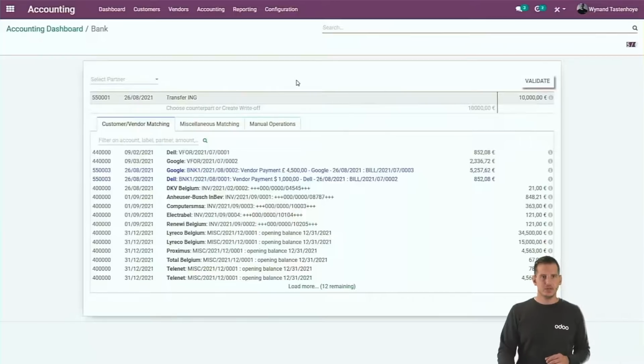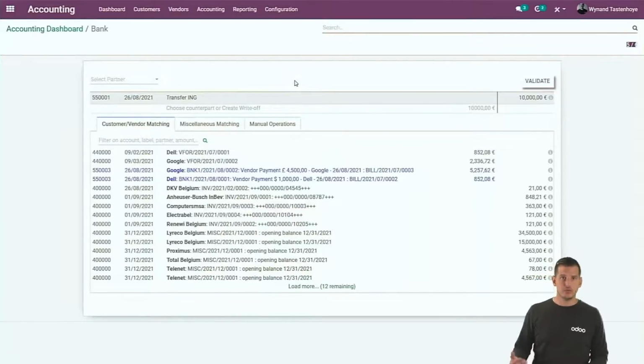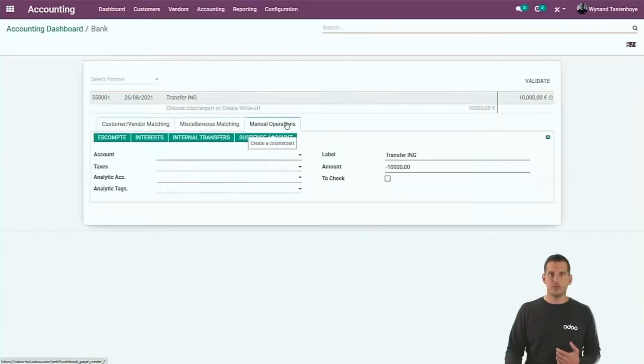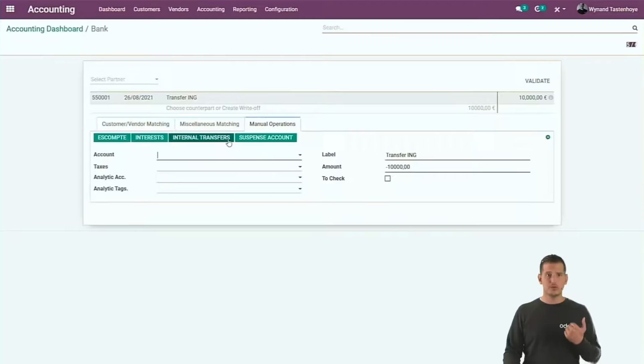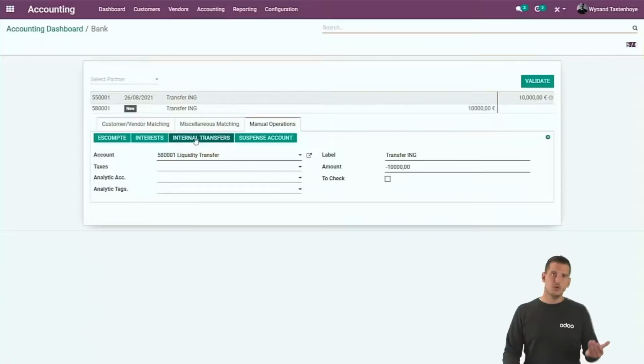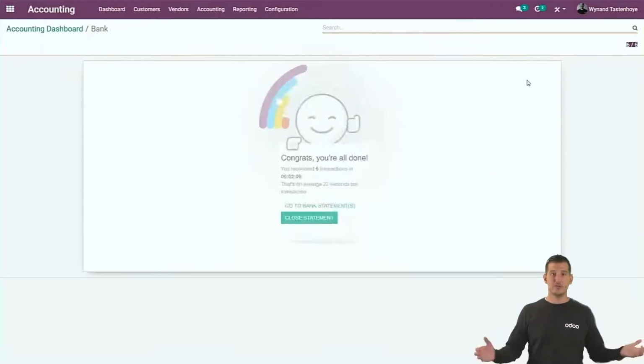And the last one is a transfer from one bank to another. So there is nothing to reconcile. In that case, of course, you need to manually select the account. You can select it over here, but if you don't want to select it, you can create multiple buttons, for example, one for internal transfers. If you click over here, it will immediately inherit the expense account from the bottom. And in a few clicks, you're completely done.